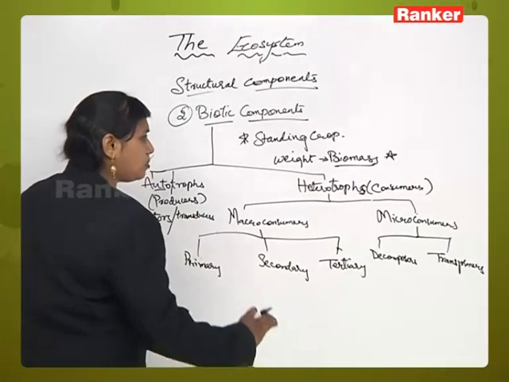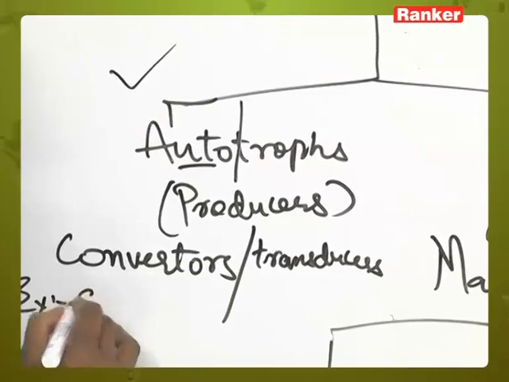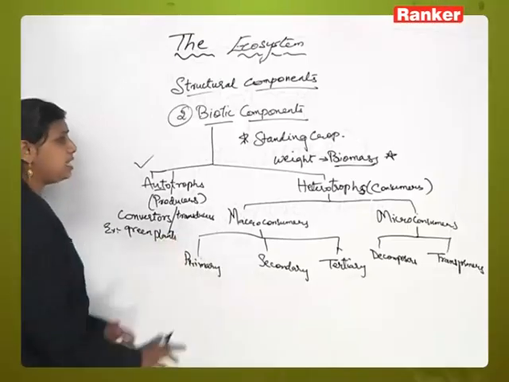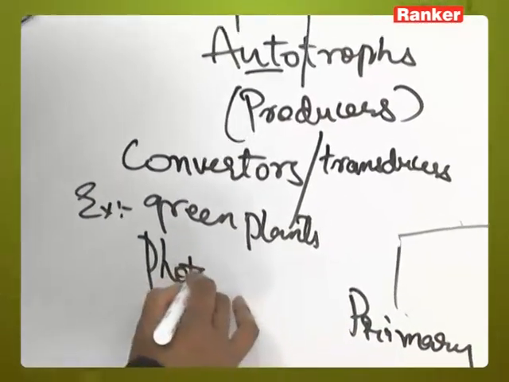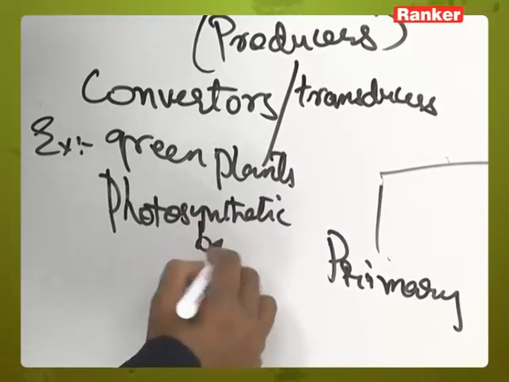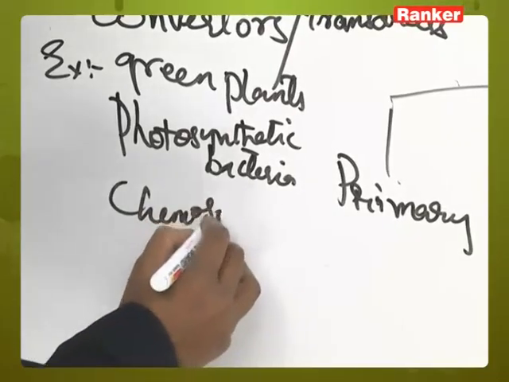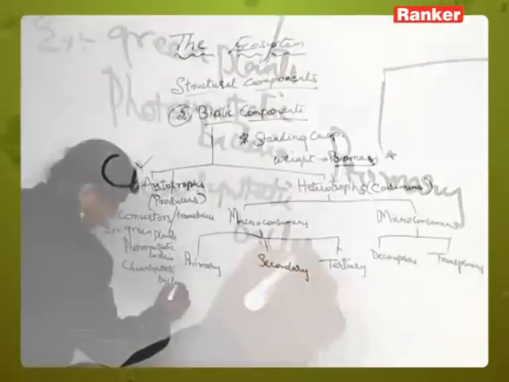Examples for autotrophs are green plants, photosynthetic bacteria, chemosynthetic bacteria, right?